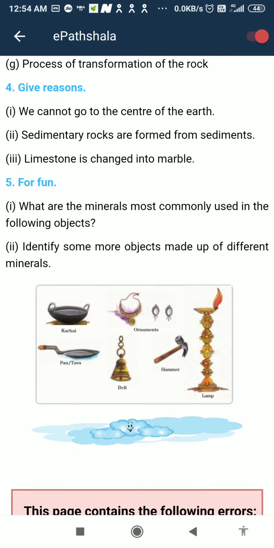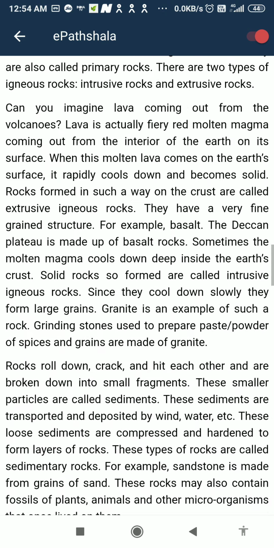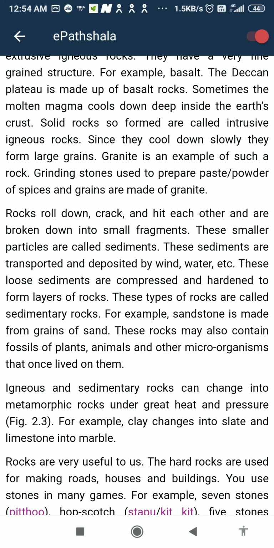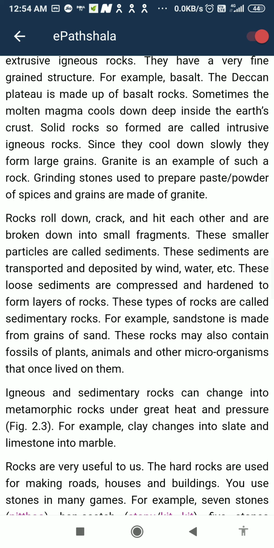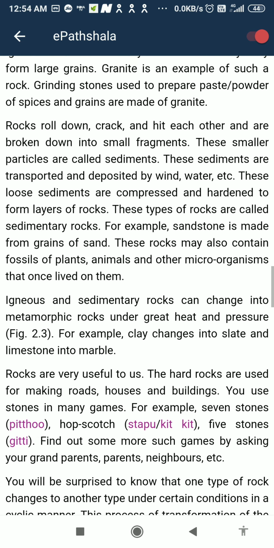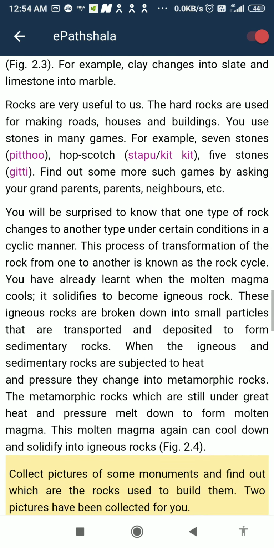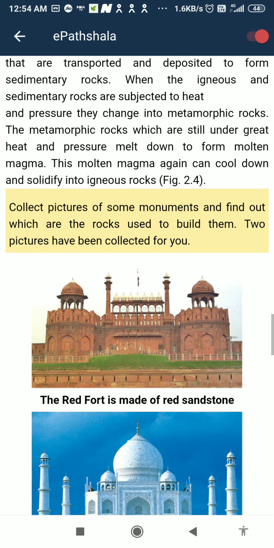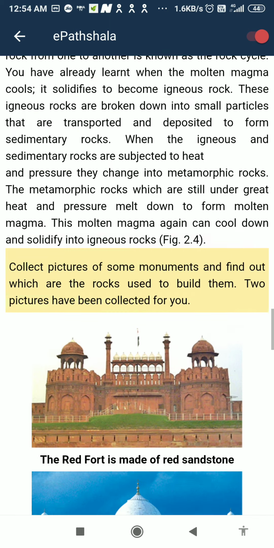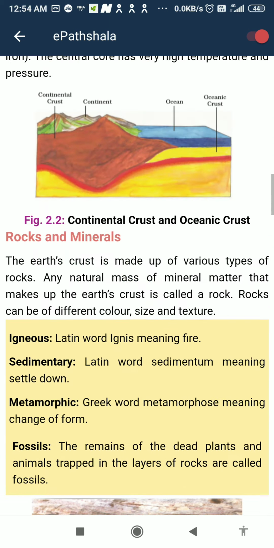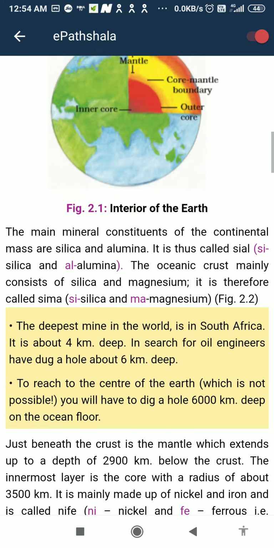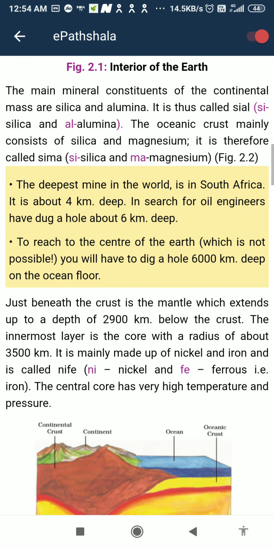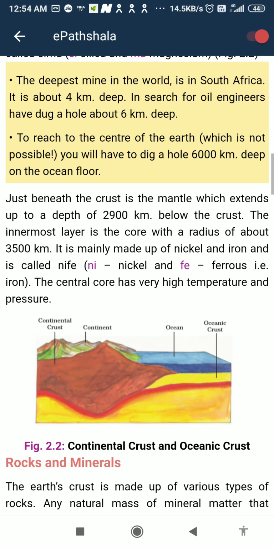So children, like this the question answers start in this chapter. I will give you the question answers later. You first go through the chapter. I explained it to you. I think there is nothing so difficult. All the definitions of sedimentary, igneous and metamorphic are given with examples. The Red Fort is made of sandstone and Taj Mahal is of marble, and there is an explanation about the crust, mantle, core, and it also tells about 6,000 kilometers deep inside the earth.